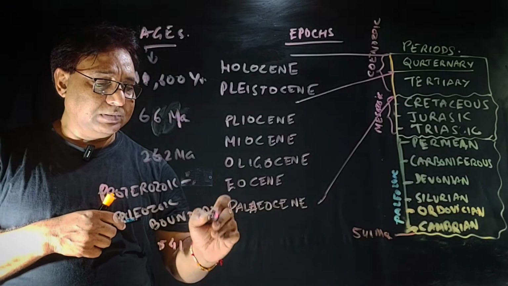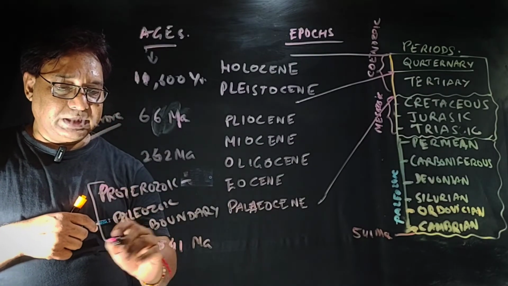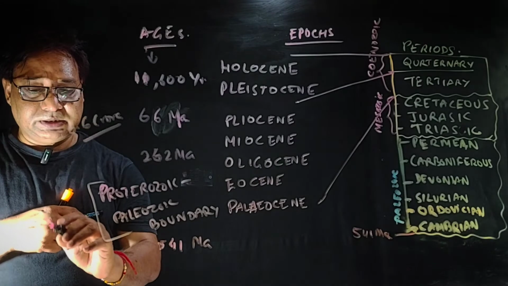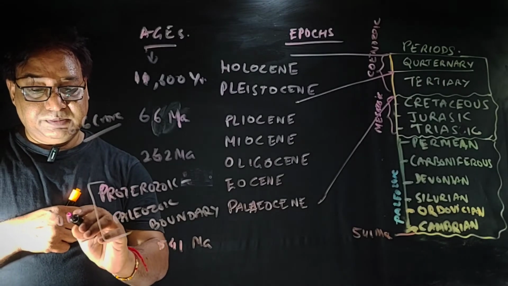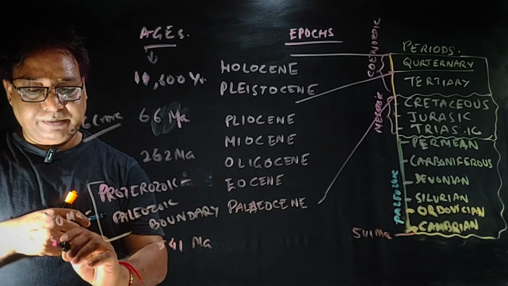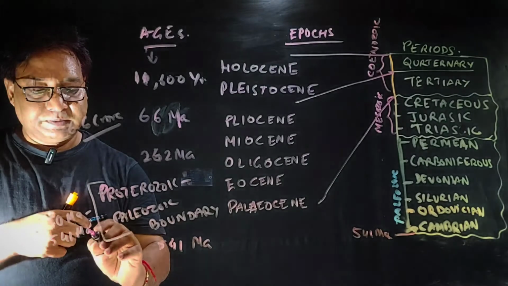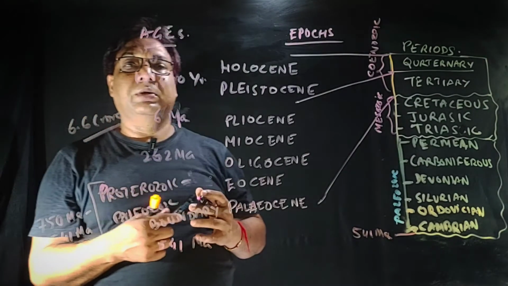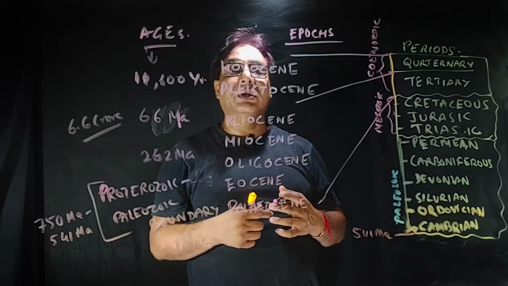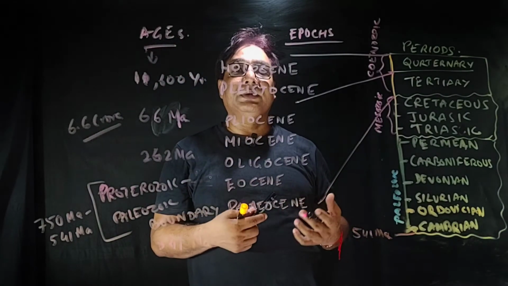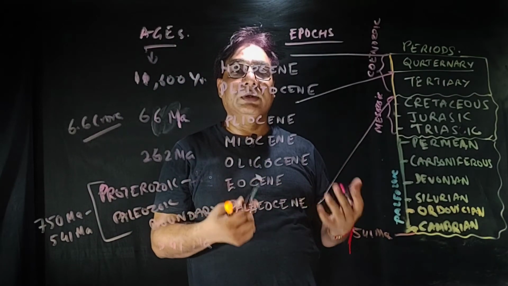We will talk a little bit about what happened during this. This time zone is considered to be about 750 million years to 541 million years. This time interval was very, very crucial with respect to the evolution of different life forms on the Earth.